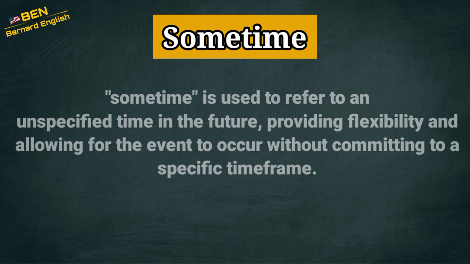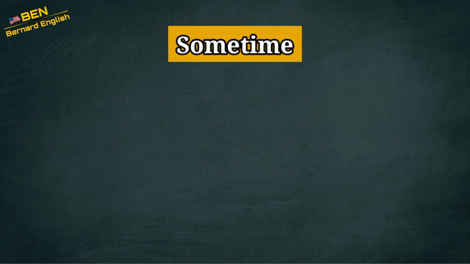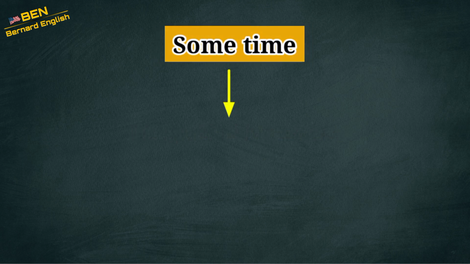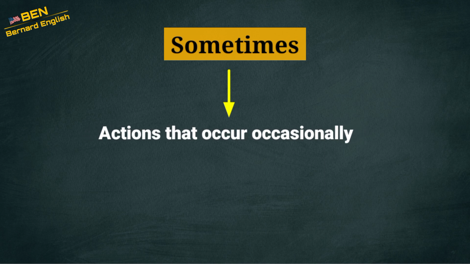In each example, sometime is used to refer to an unspecified time in the future, providing flexibility and allowing the event to occur without committing to a specific time frame. So, to recap, sometime refers to an unspecified future time. Some time refers to a period of time, and sometimes refers to actions that occur occasionally.